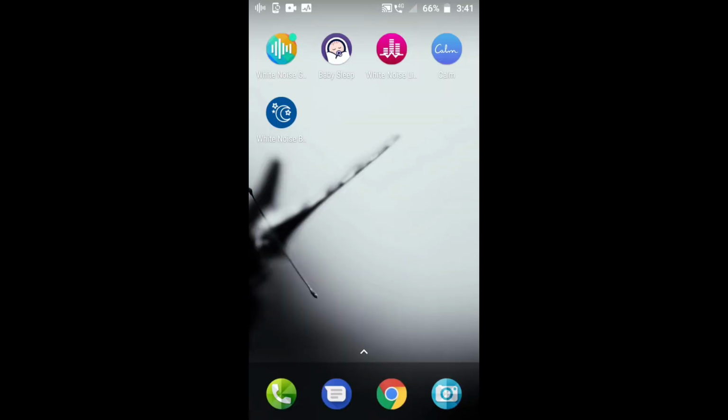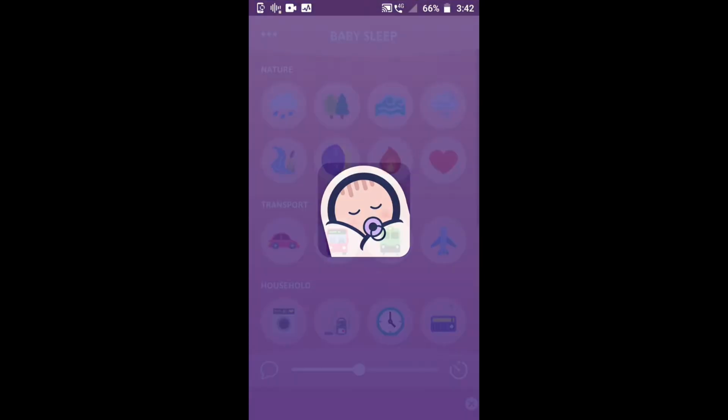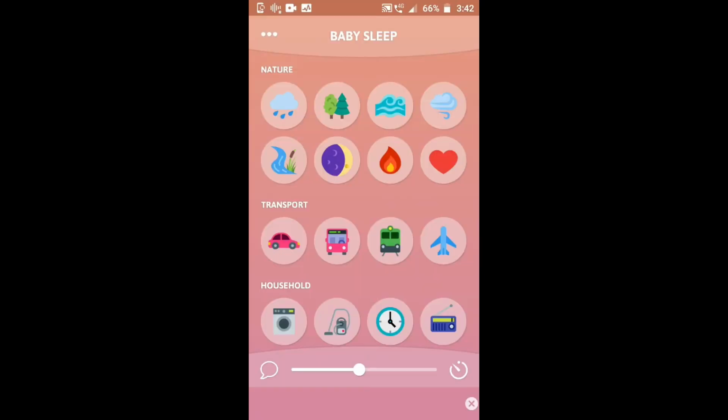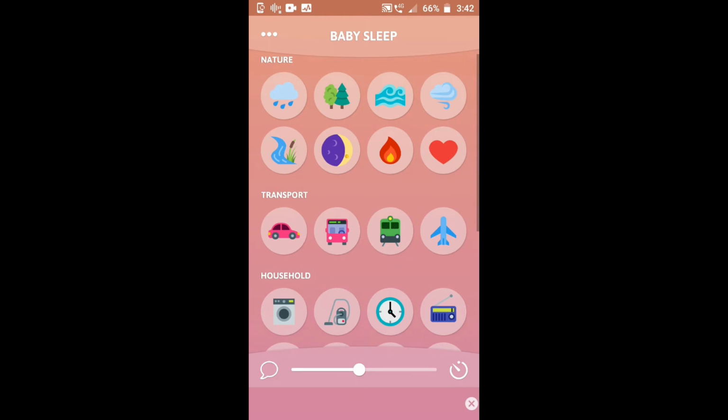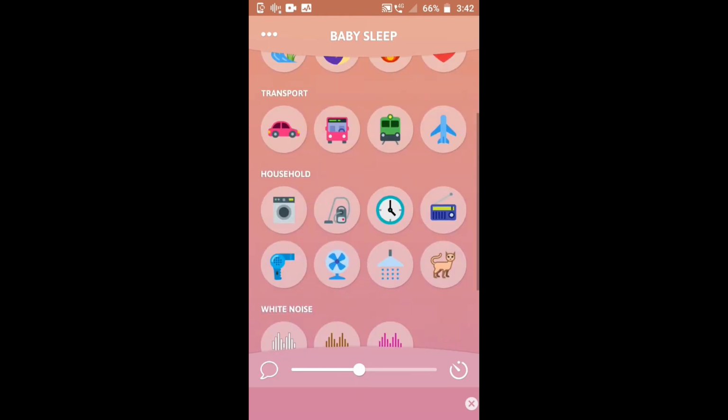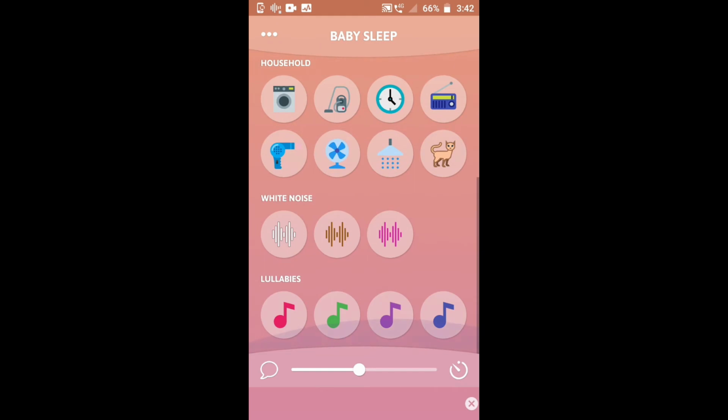The next app is Baby Sleep. In Baby Sleep, you can find many options like nature, transport, household, white noise, and lullabies.